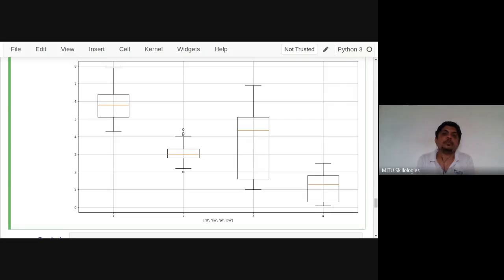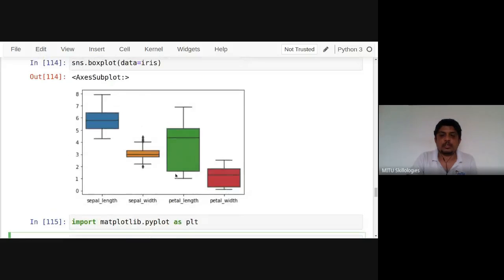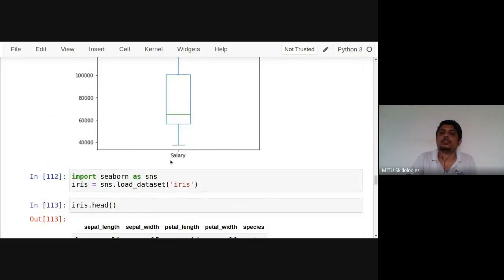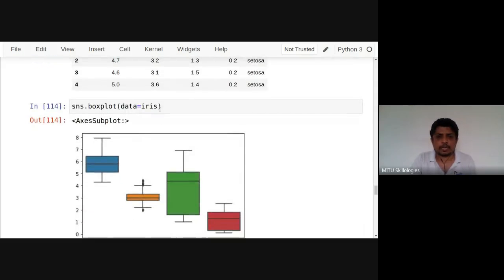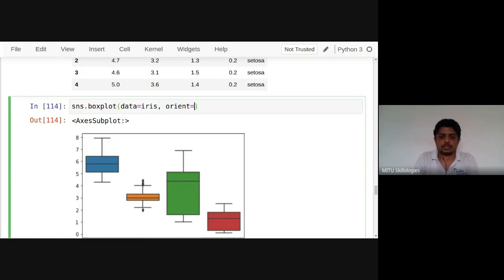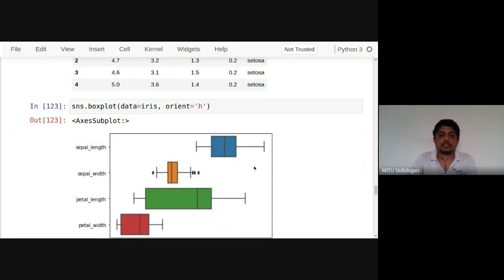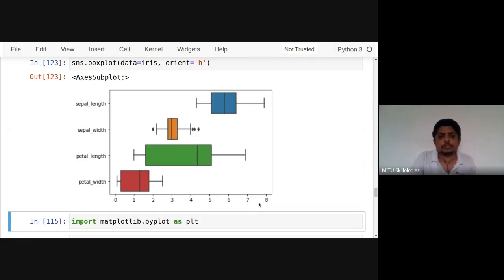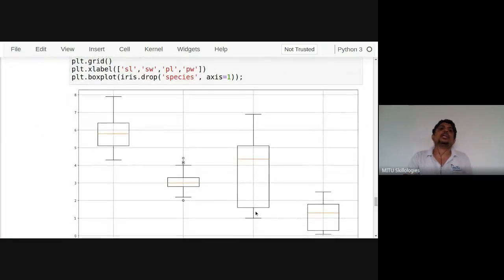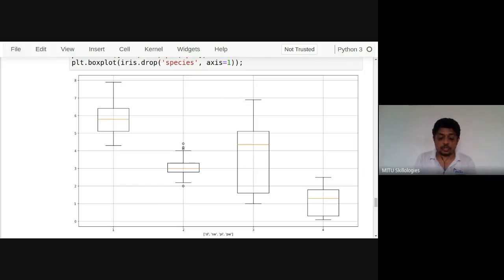So you can use matplotlib to plot it. Pandas can also be used, and seaborn can also be used. So this is seaborn's method to plot, and this is the method of pandas. Even it contains some parameters also, like if I want this orientation to be horizontal, h. This one, horizontal orientation can also be created. So maybe different methods we can use, and analysis of the data or position of the data within it can be shown, can be identified by this particular method. Many things are there, because when you see things practically, we get to know more details of the same. That's why I'm showing things practically.